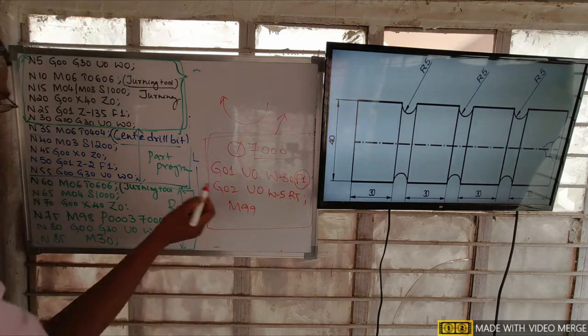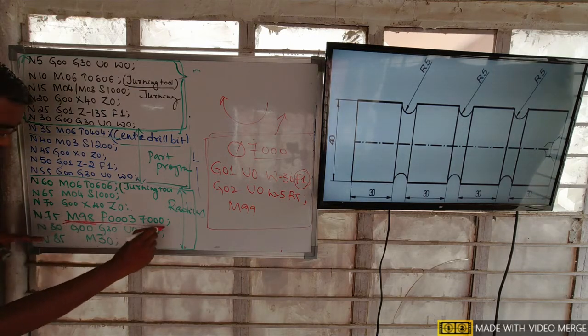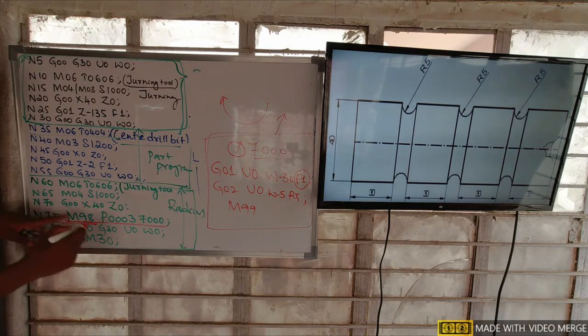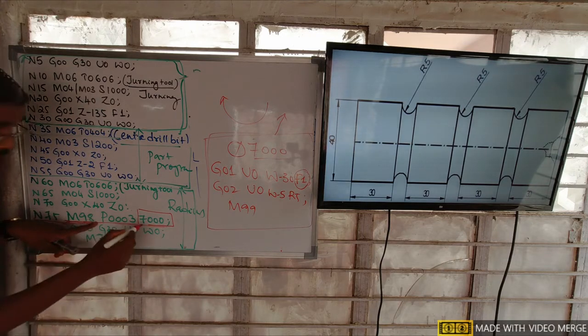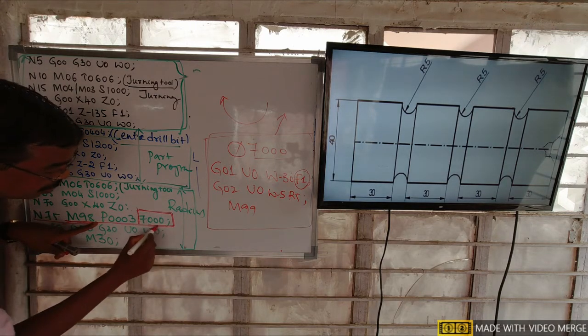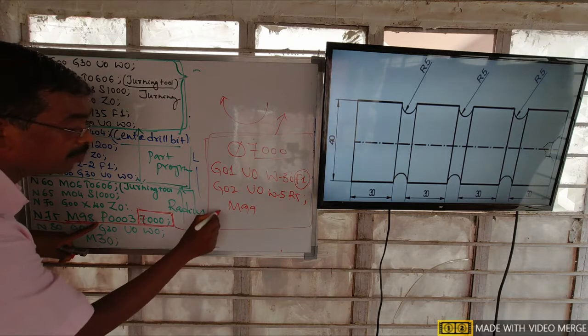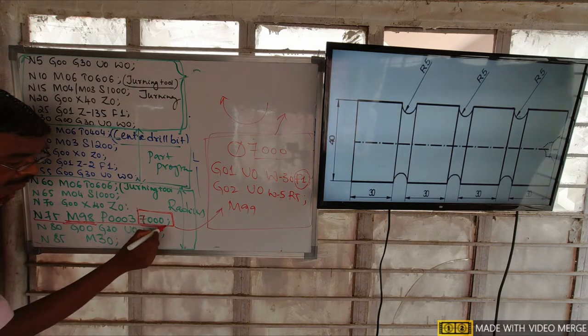This subprogram is always called by M98. When our CNC controller reads the N75 block, it will call the program, or read the instructions stored at the page number here, 7000. It reads the program from here, and this is the subprogram we are calling.